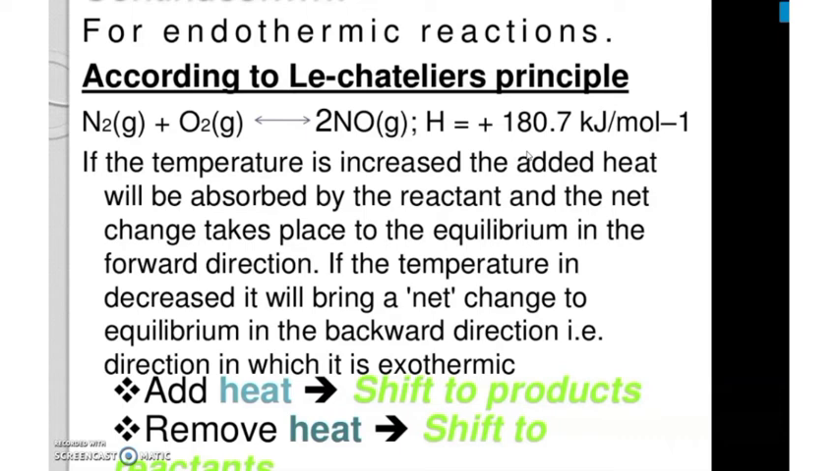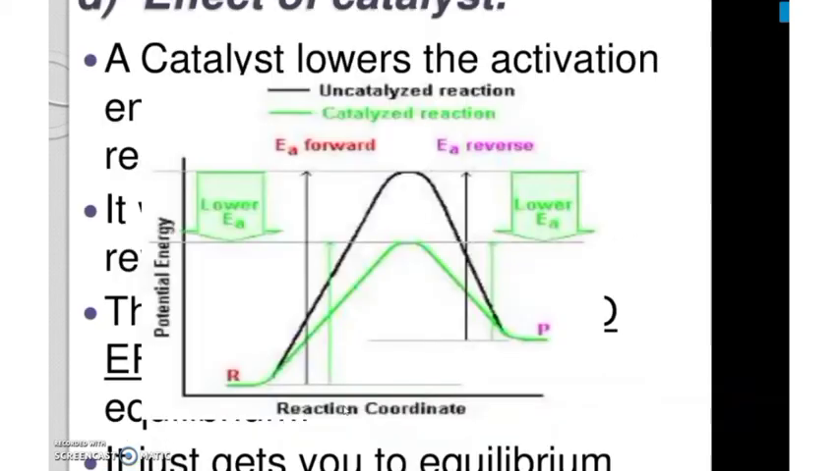So if the temperature is increased, what will happen? The added heat will be absorbed by the reactants. These reactants will absorb the extra heat and it will produce more product. So if we add heat, it shifts to the products. If we remove heat, it shifts to the reactants. This is the example.